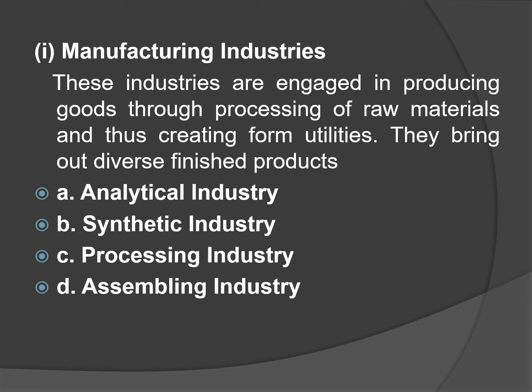The next is processing industry. Processing industry means the industries which involve successive stages for manufacturing a finished product. For example, in the case of sugar, it involves various stages or processes. Take for example, sugar is not grown in the field.